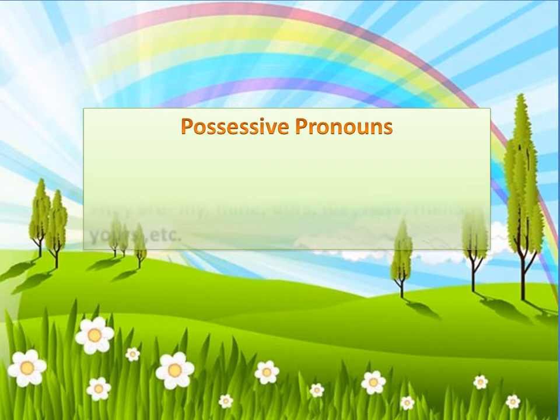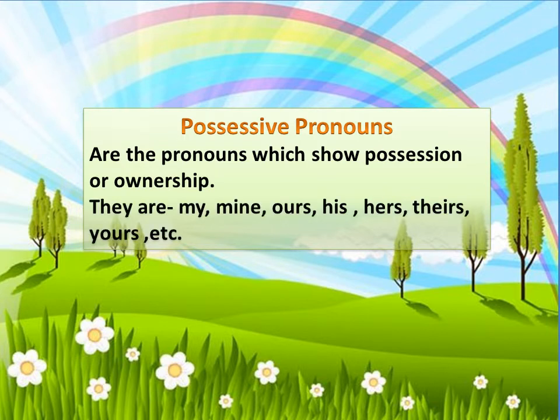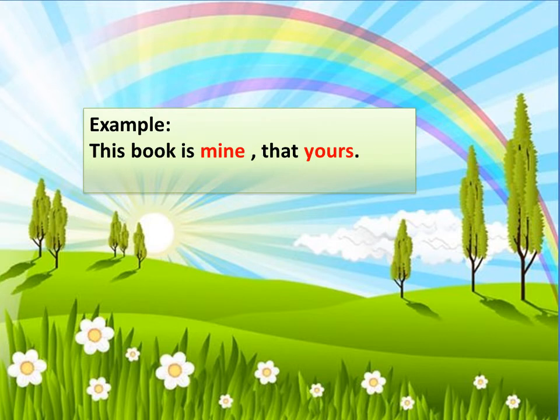Next is possessive pronoun. The word possessive means possession or ownership or belongingness. So these are the pronouns which show possession or ownership. They are my, mine, ours, his, hers, theirs, yours, etc. For example, this book is mine, that is yours. So here mine and yours are the possessive pronouns.